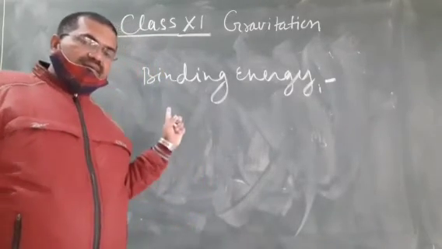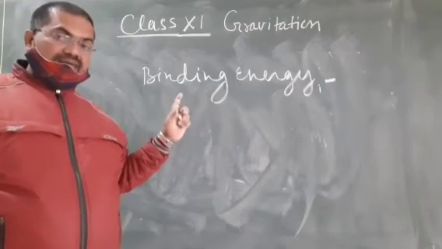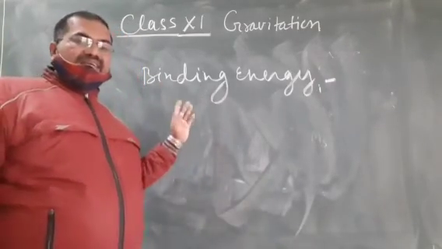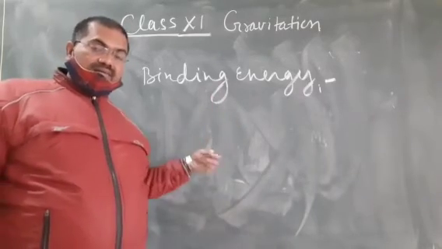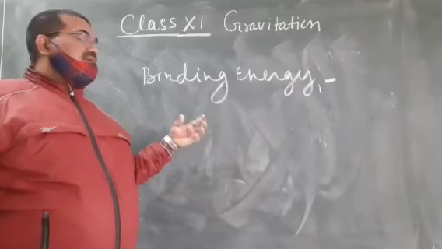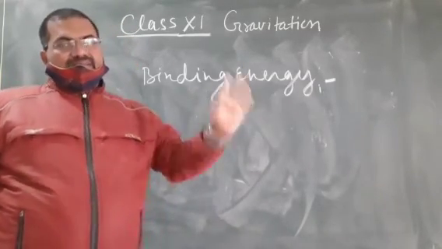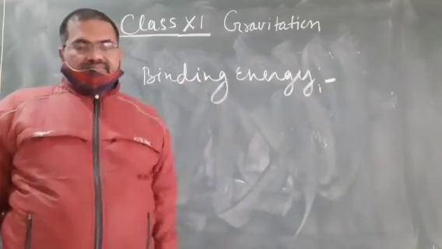The minimum energy given to the satellite so that it leaves the orbit and goes to infinity is called the binding energy of the satellite.